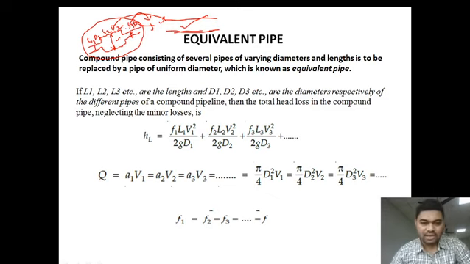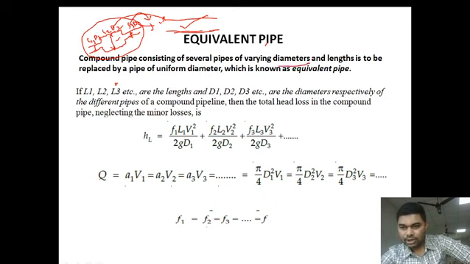Neglecting the minor losses, which we have seen in the last slide, head loss will be equal to f1 L1 V1 square by 2g D1 plus f2 L2 V2 square by 2g D2 plus f3 L3 V3 square by 2g D3 plus so on. As the number of pipes are connected in series, so we have written "so on". So, this is the formula for head loss, neglecting the minor losses.